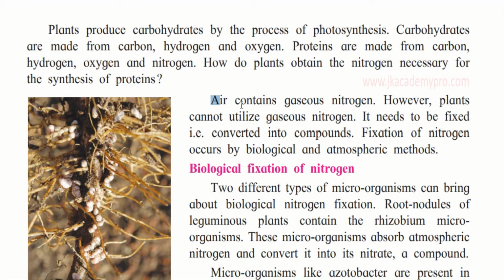Air contains gaseous nitrogen, we know that. However, plants cannot utilize the gaseous nitrogen. Now the nitrogen needs to be fixed. What do you mean by that? That is, the gaseous nitrogen needs to be converted into compounds, and this is called the fixation of nitrogen. Now fixation of nitrogen occurs by biological and atmospheric methods.